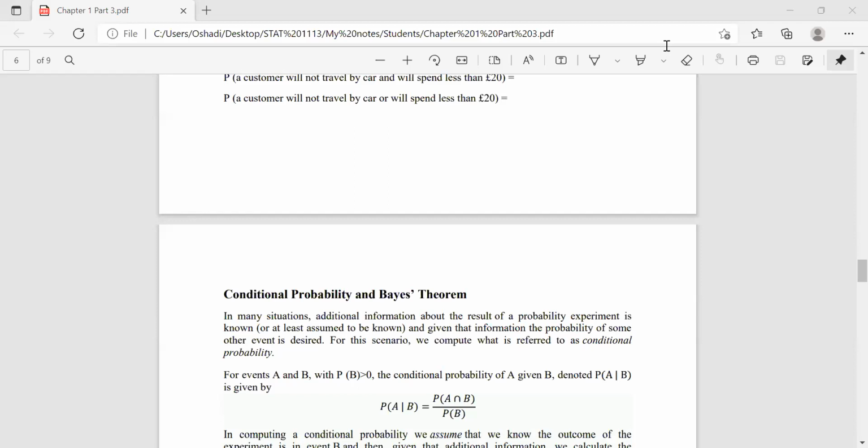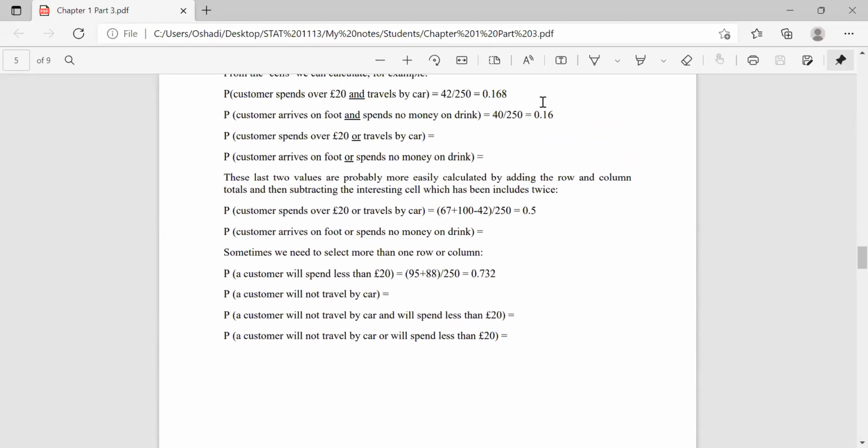Explain the last one. Right, okay. Let me show. A customer will not travel by car or will spend less than 20 euros.